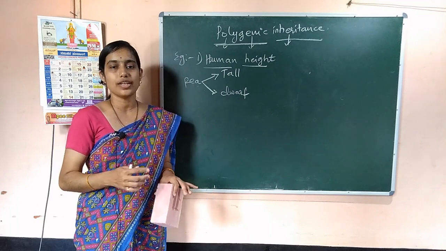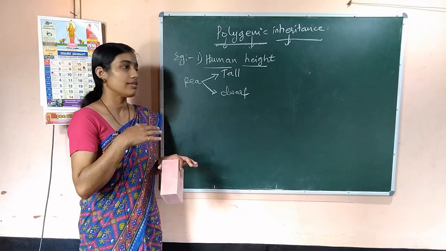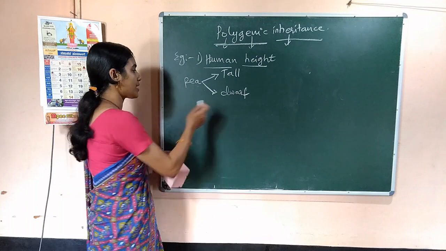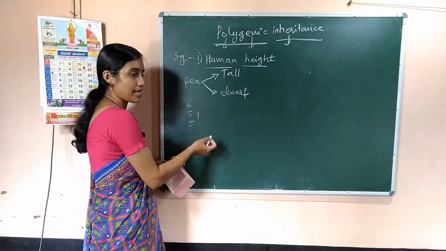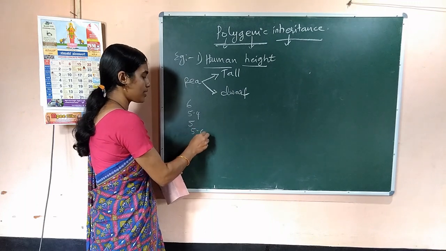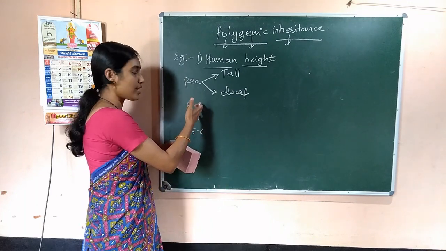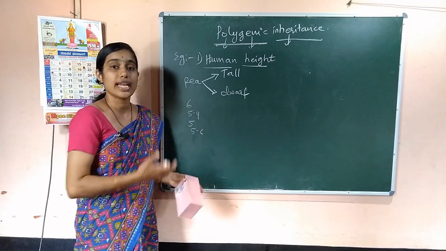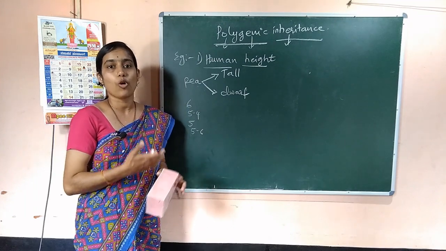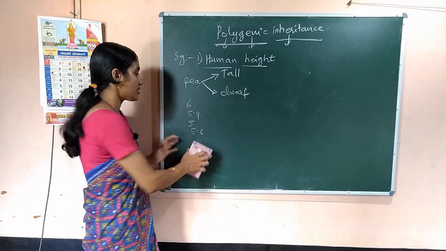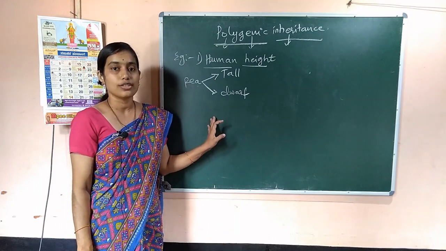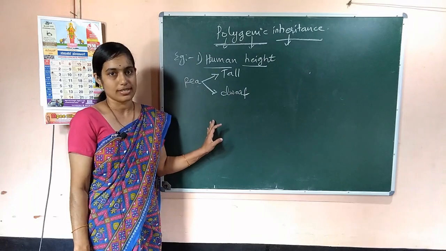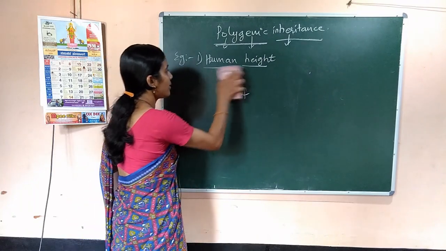Persons have different height ranges. For example, some may be 6 feet, some may be 5.4, some are 5, some are 5.6. You can see the character in different gradients or different possible ranges. This is because the character is controlled by many genes. Let us discuss that.